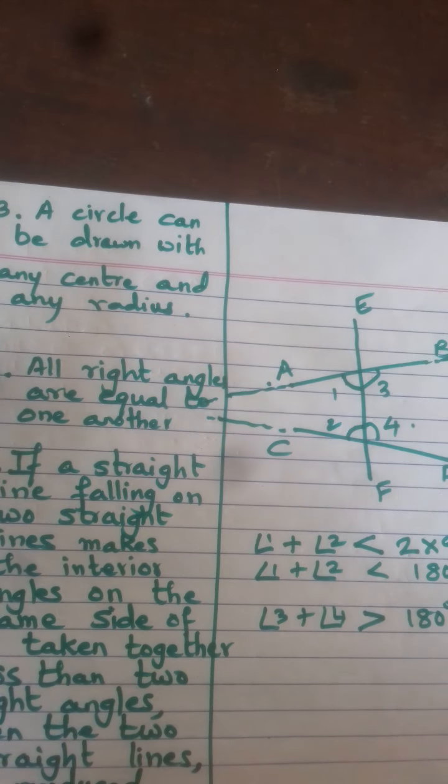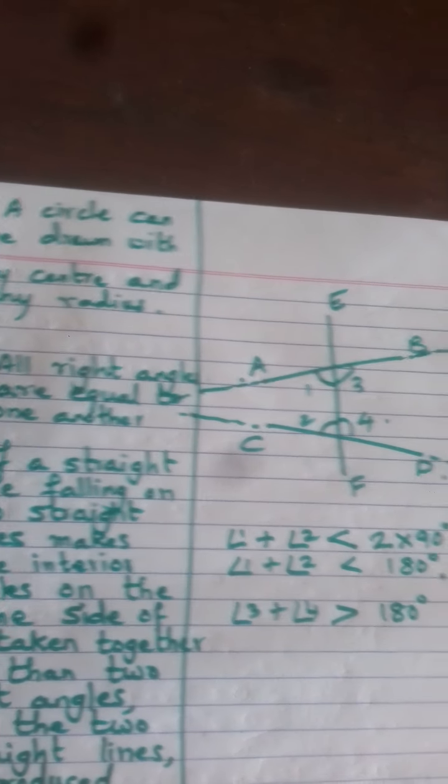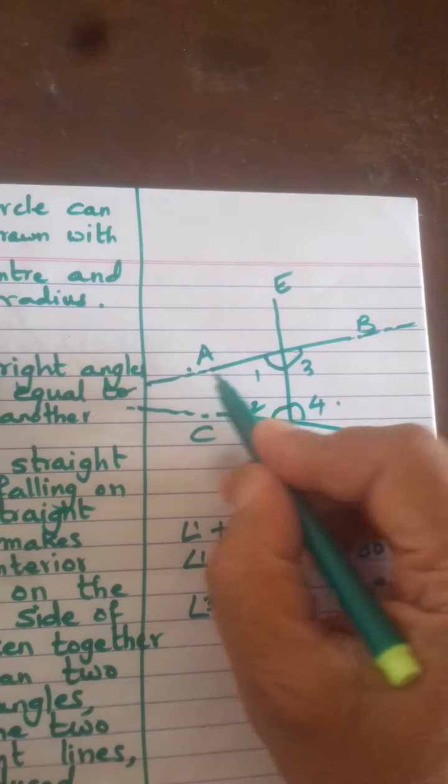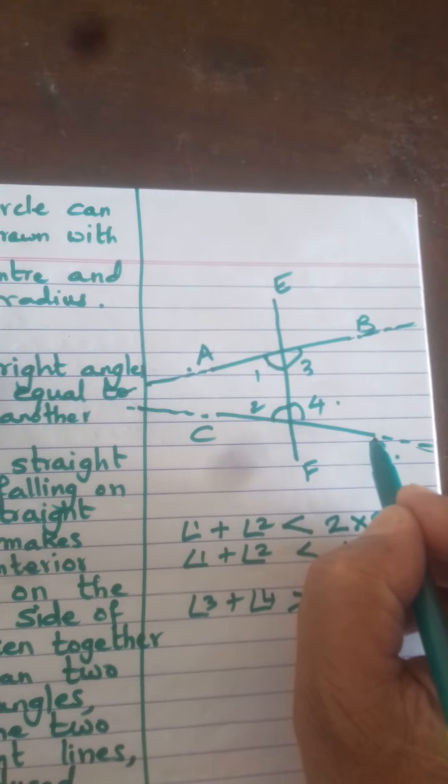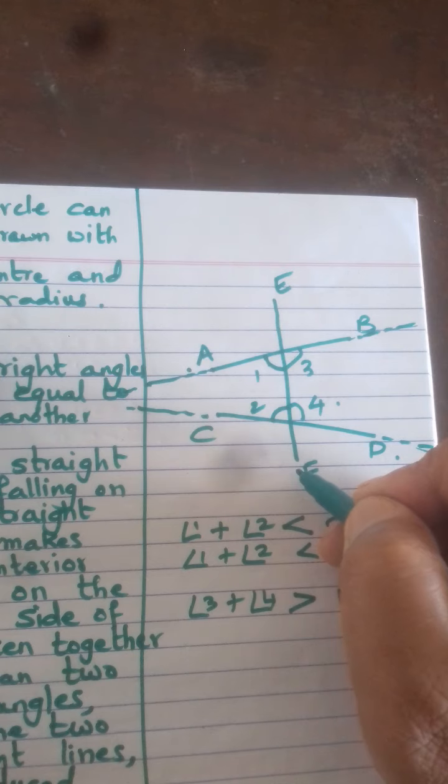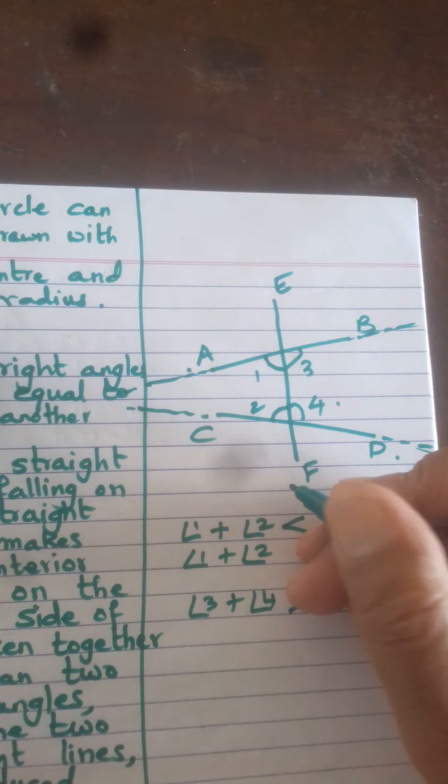See, I will explain it once again to you all. Suppose you have two lines AB and CD and a line EF falls on them, that is, intersects them.